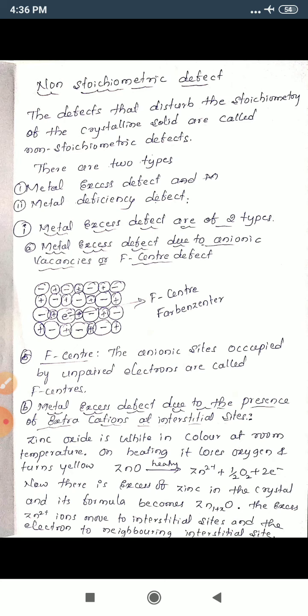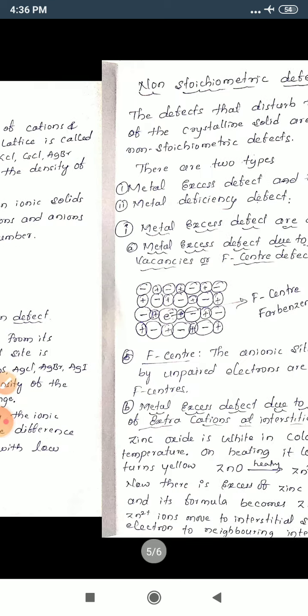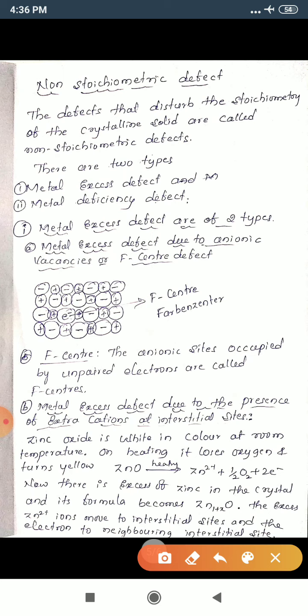This happens by loss of electrons by sodium atoms to form Na+. This released electron diffuses into the crystal and occupies anionic sites.